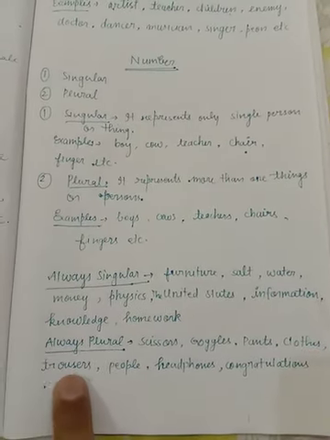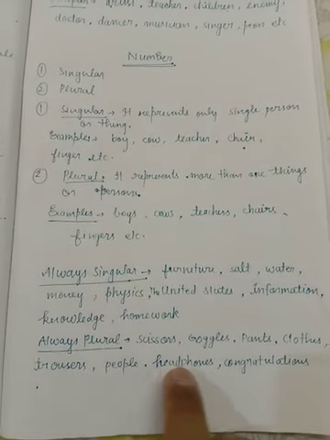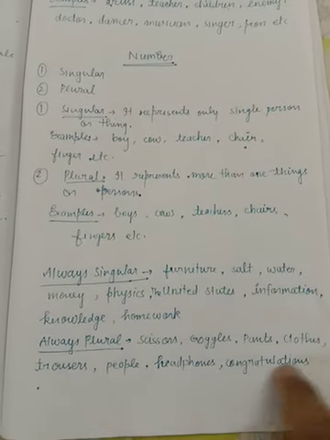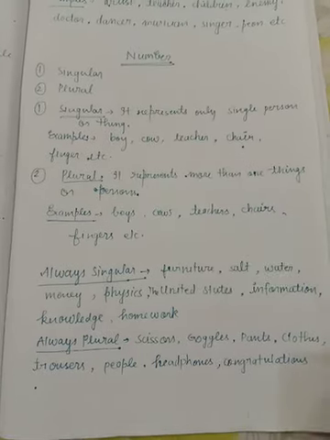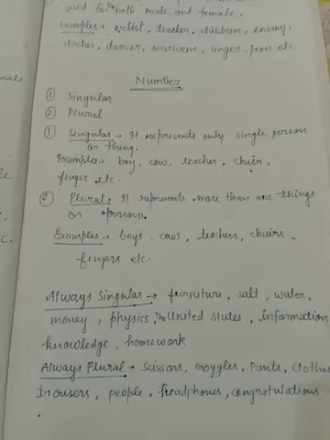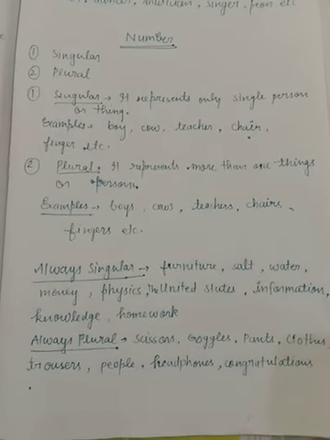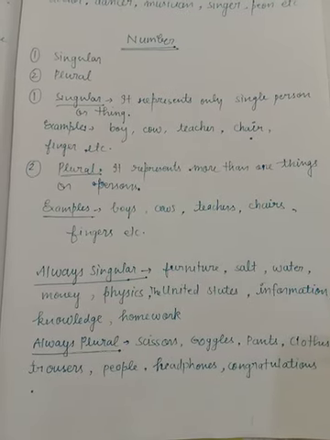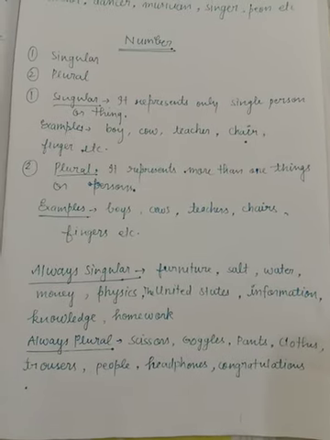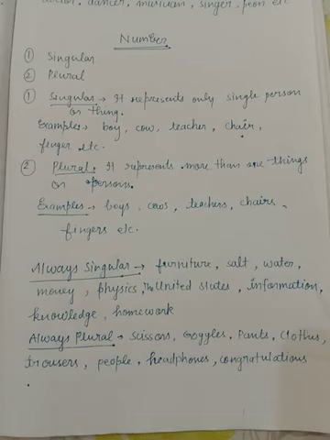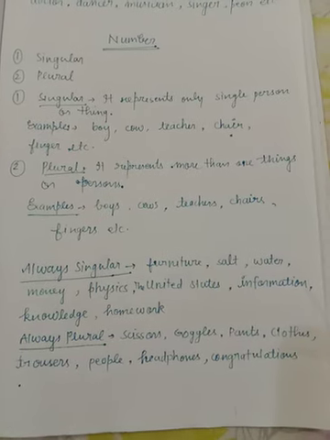Clothes, trousers, people, headphones, congratulations, and police. So these are the things which are always used as plural. Students, hopefully you will have understood about the noun gender and number.